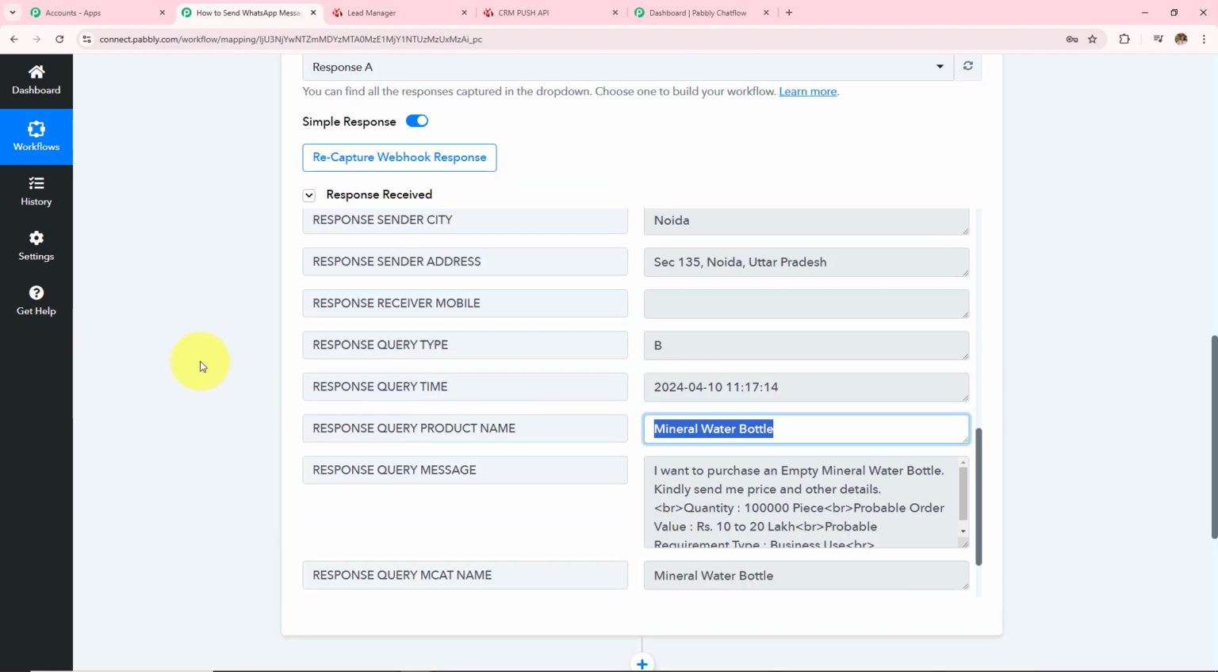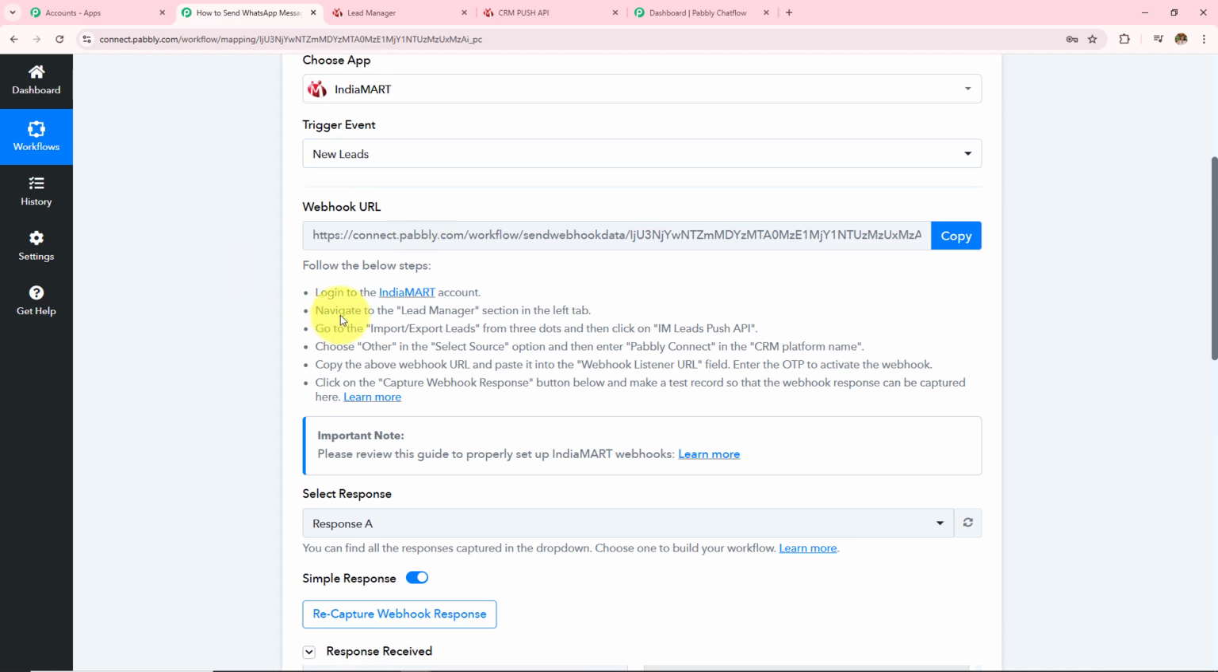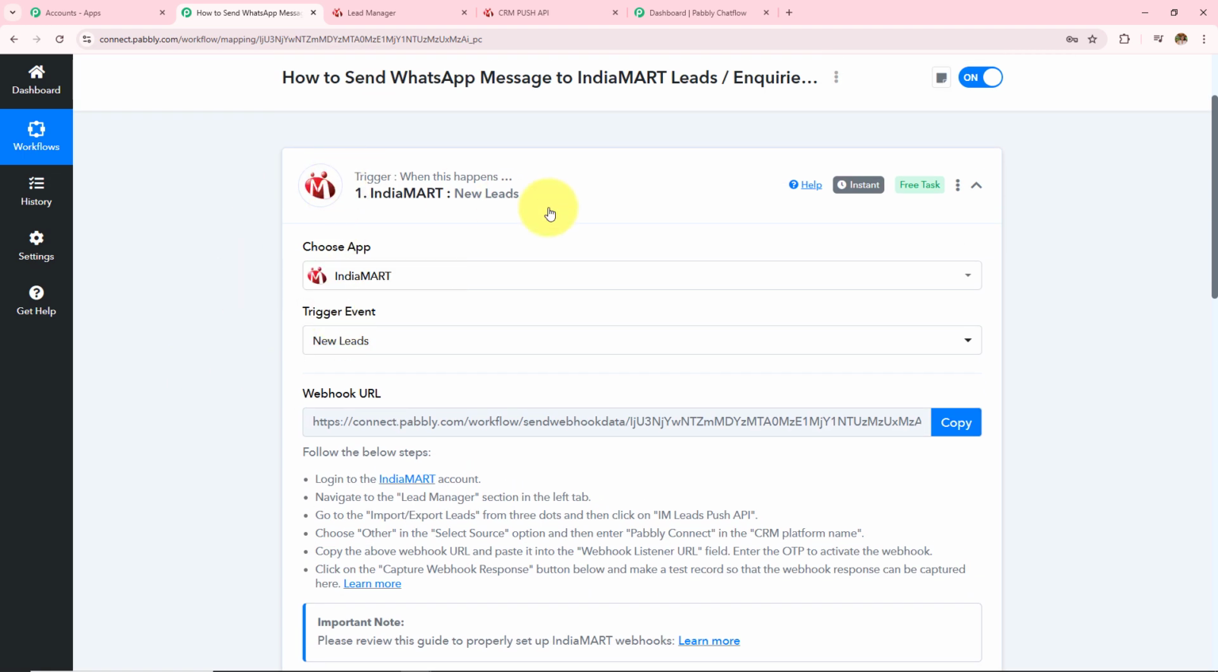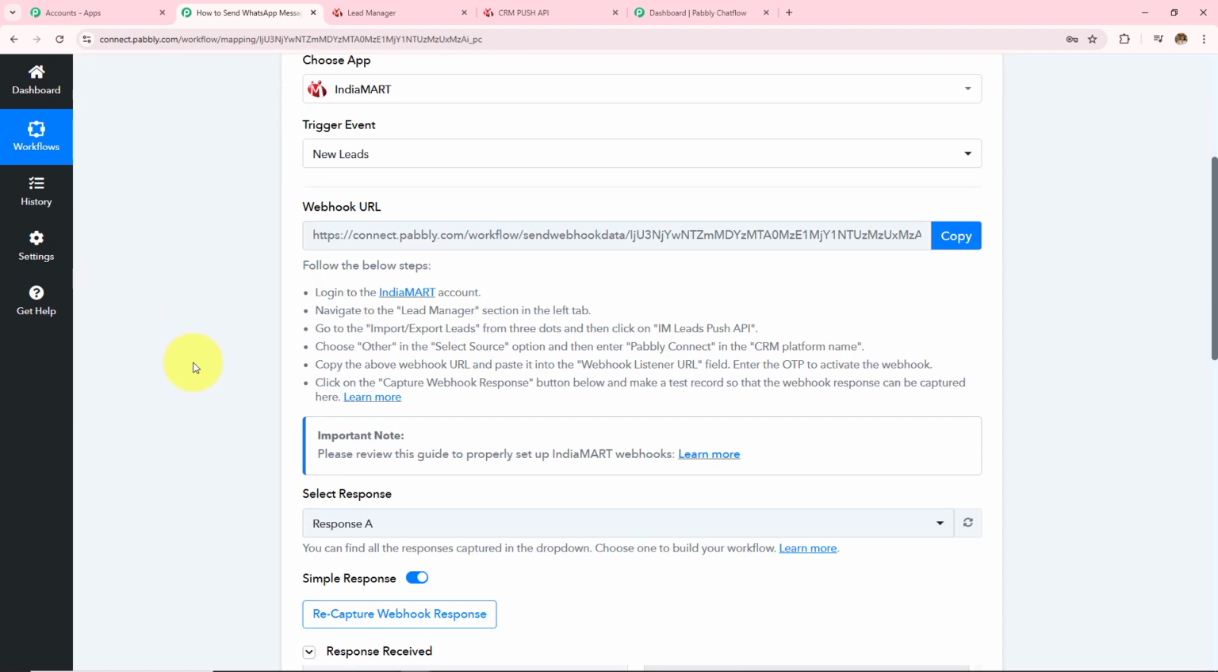Now this means the connection setup that we have created with the help of this webhook URL between Pabbly Connect and IndiaMart is successful, and now whenever someone sends a query or I receive a new lead, it will start showing in this workflow.